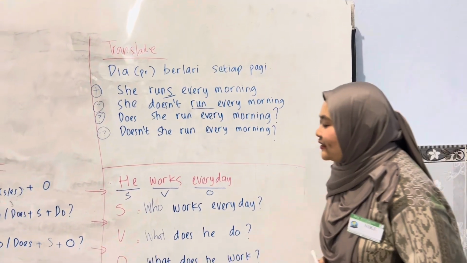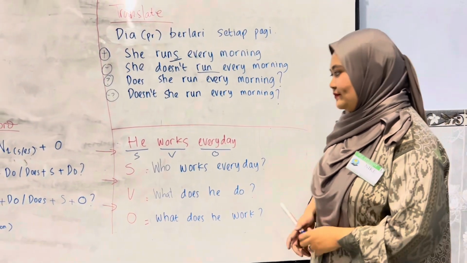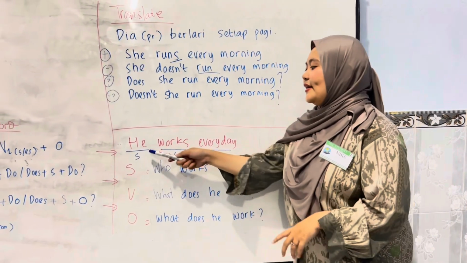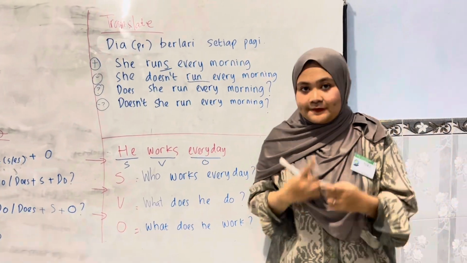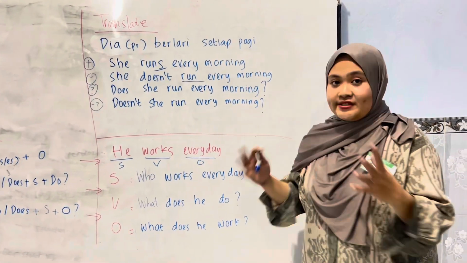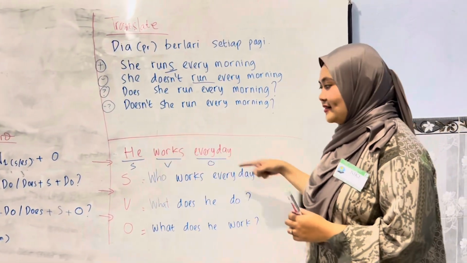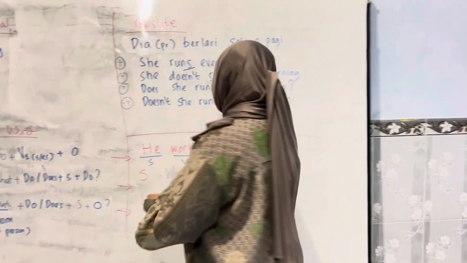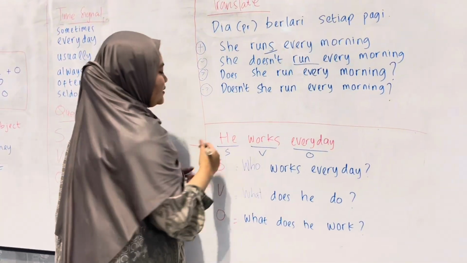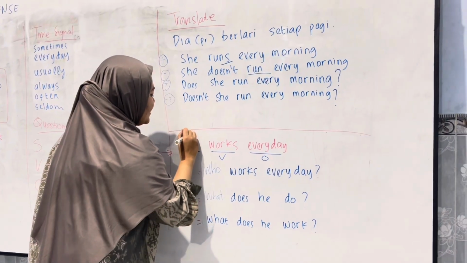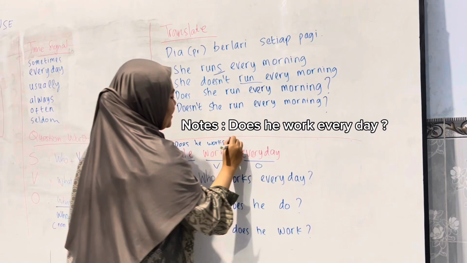So, for the example of how we can make question words: he works every day. I have one tip for you when you want to make a question. We must change the sentence to interrogative. Because the subject is he, the interrogative is: does he work every day?